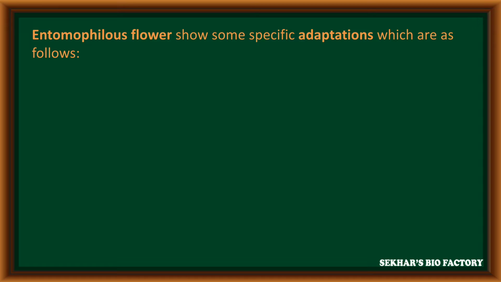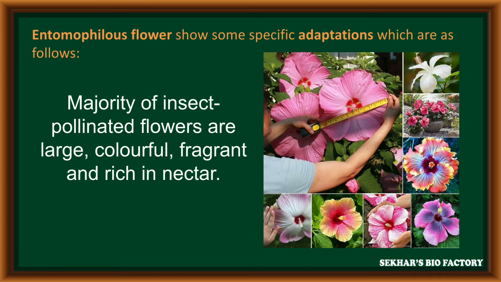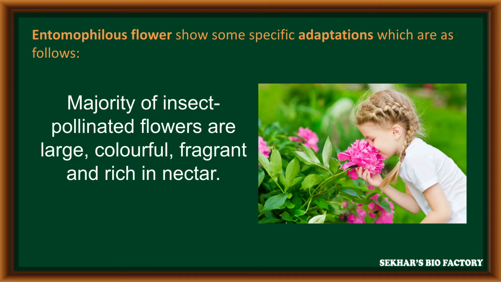Now, we discuss some of the important adaptations in entomophilous flowers to attract insects. In the majority of entomophilous flowers, generally the flowers are large in size with different colors. Along with that, the flower secretes fragrance. This fragrance helps to attract insects.